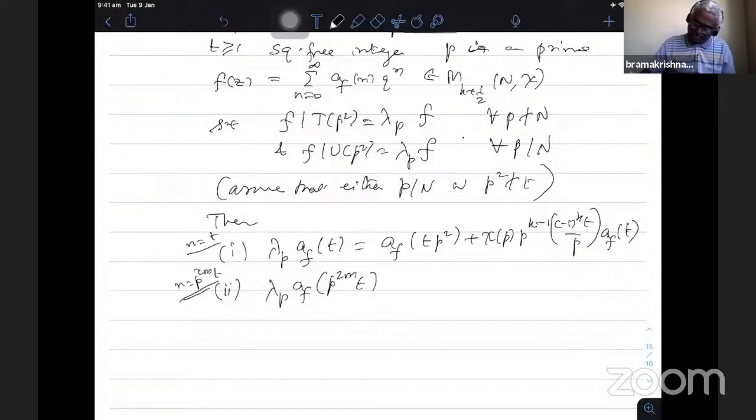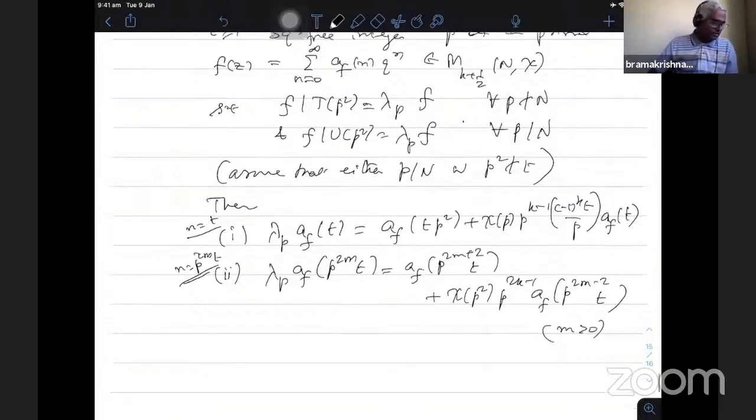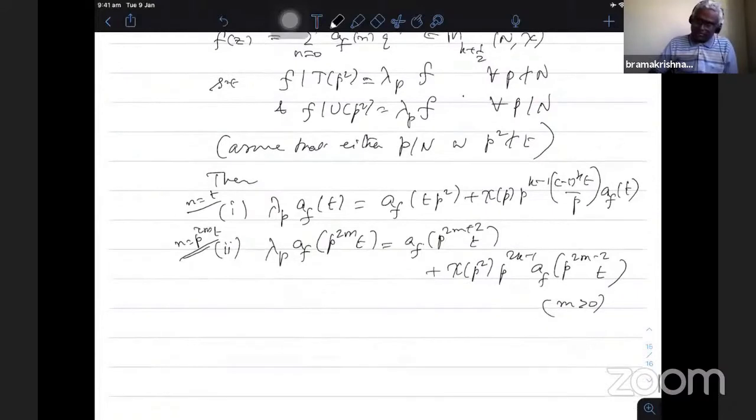Second equation, this is a_f(n p²), therefore this p^(2m+2) t, this part is 0, plus χ(p²) p^(2k−1) a_f(p^(2m−2) t). So assume that m is greater than 0. So we have these two relations. This is the two relations assuming that f is an eigenfunction with respect to T_{p²}.